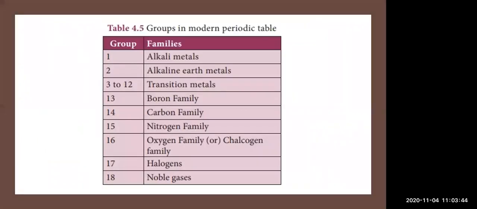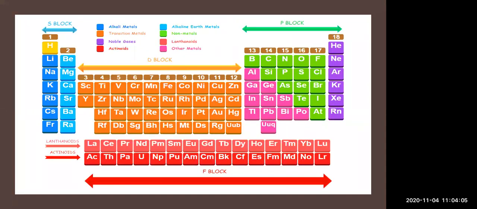Now you can see here groups in the modern periodic table. Here the groups and families are given. First group, alkali metals. Second, alkaline earth metals. From 3 to 12, transition metals. 13, boron family group. Then 14, carbon family. 13 is boron family, so whatever elements are present below boron, they are all boron family. Whatever elements are present below carbon, they are all considered carbon family. Whatever elements are present below nitrogen, they are all considered nitrogen family.